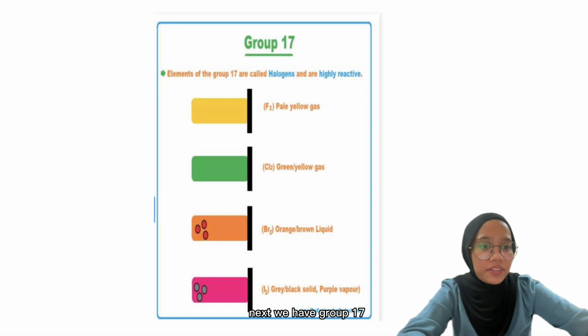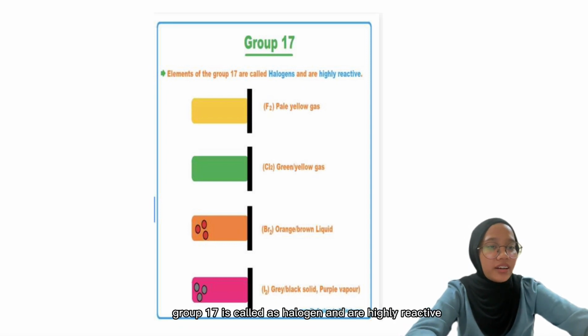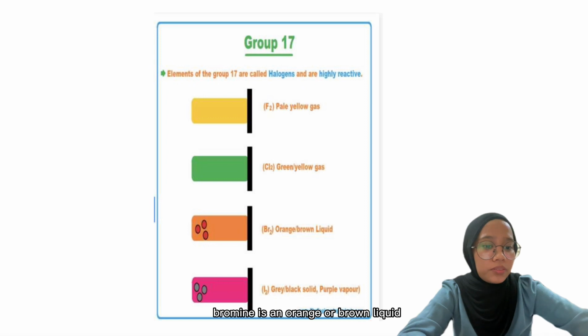Next we have group 17. Group 17 is called halogens and they are highly reactive. First we have fluorine. Fluorine is a pale yellow gas. Chlorine, a green or yellow gas. Bromine is an orange or brown liquid, while iodine is a grey or black solid or purple vapor.